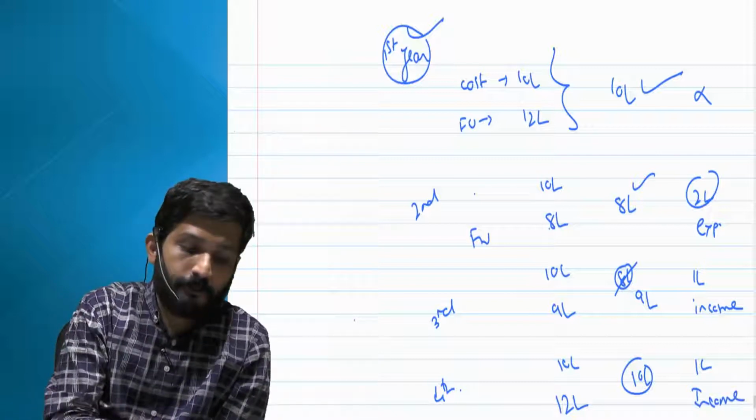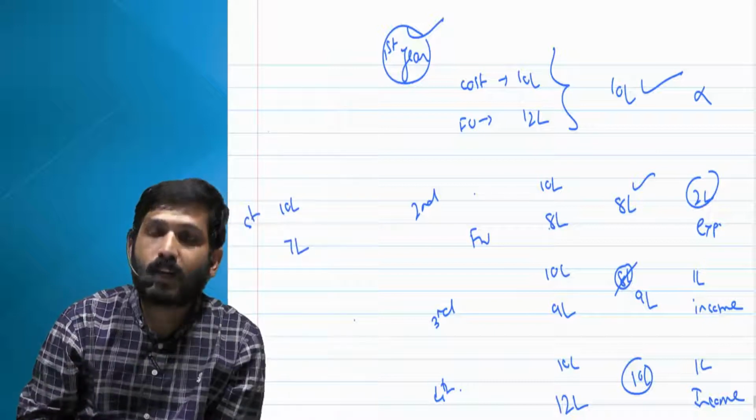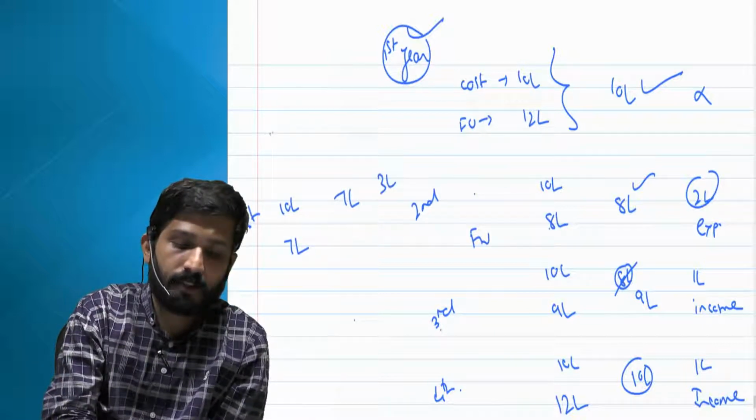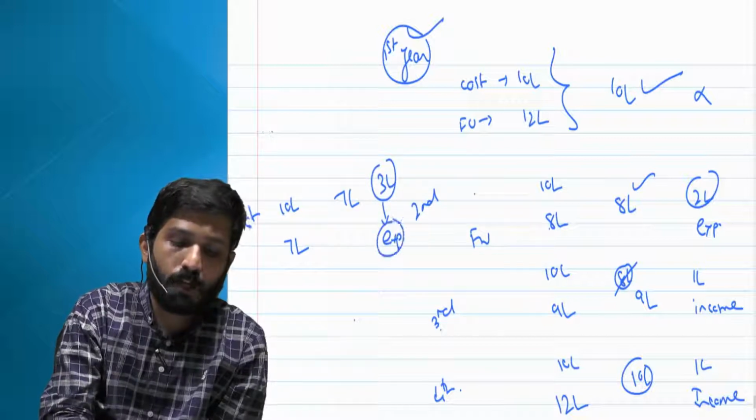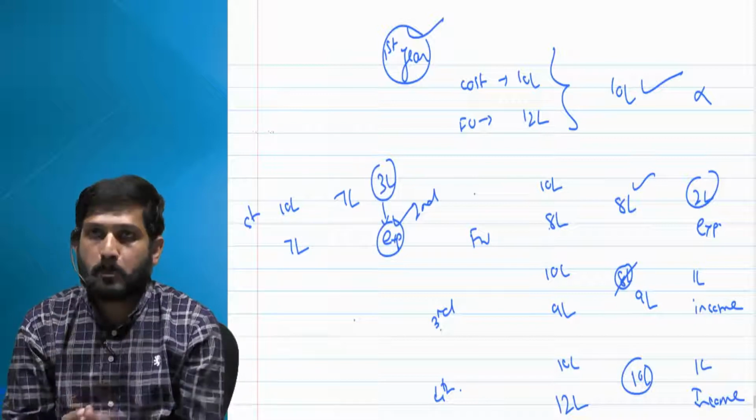Now let us say in fifth year, your cost is 10 lakhs and your fair value goes down to 7 lakh. You will take it at 7 lakh and again 3 lakh will be transferred as an expenditure to P&L. I hope everyone understood what is to be done with current investment.